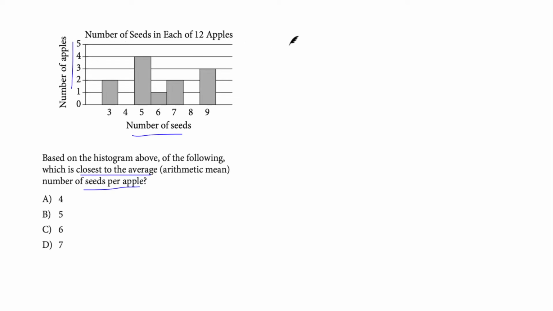So how can we calculate the mean? The formula remains the same, that is sum over total number. So how can we calculate the sum and the total number? For that, you need to thoroughly evaluate the histogram. The average number of seeds per apple is the total number of seeds in the 12 apples divided by the number of apples, which is 12. How do I know the number of total apples is 12? For that, you need to evaluate the axis.